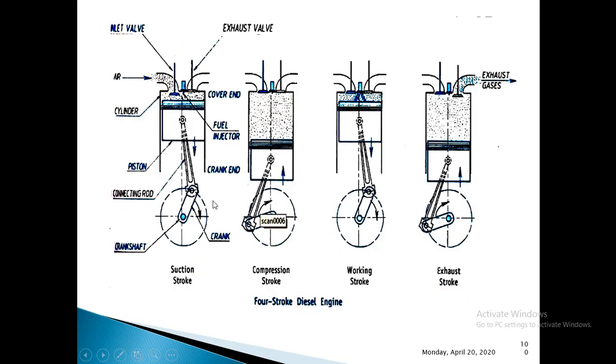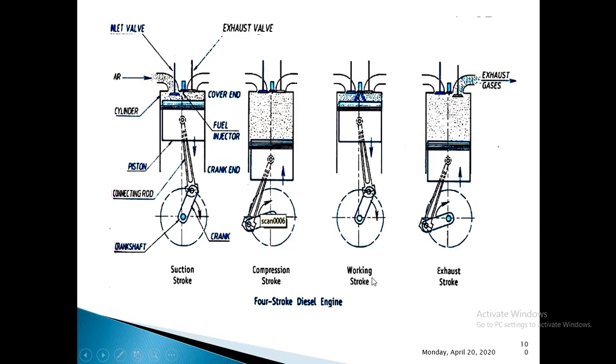First let us see which are all the different strokes in case of 4-stroke diesel engine. As we discussed already, the working principle of diesel engine is almost similar to that of petrol engine, except one or two differences. We have all the 4 different strokes in case of this diesel engine. First one is suction stroke, second one is compression stroke, third one is working stroke, and fourth one is exhaust stroke. You can call the working stroke the power stroke, or you can call it the expansion stroke. All the 4 strokes are same.